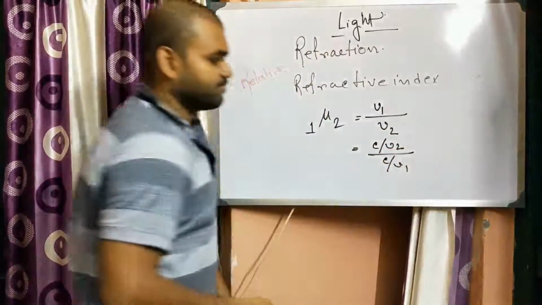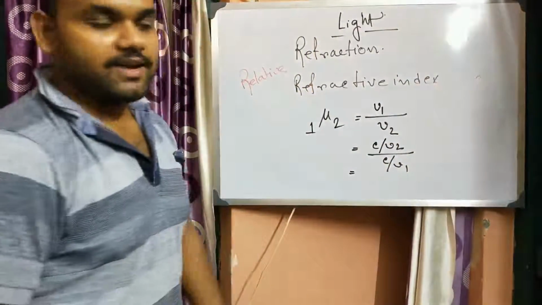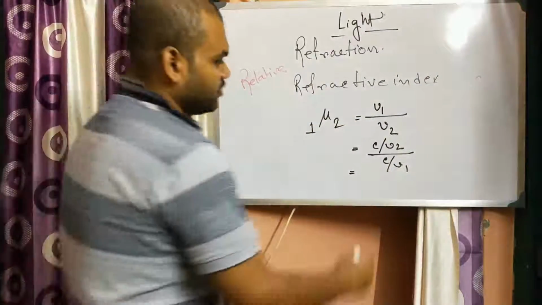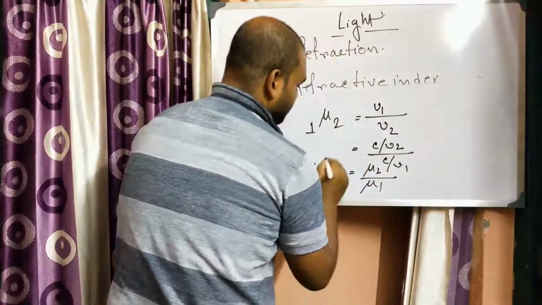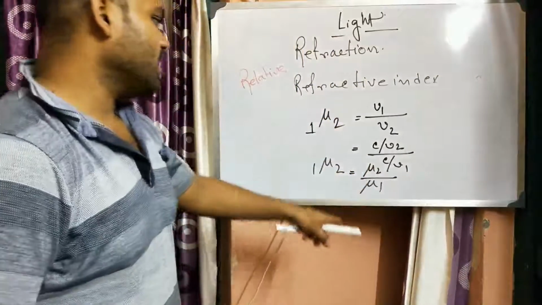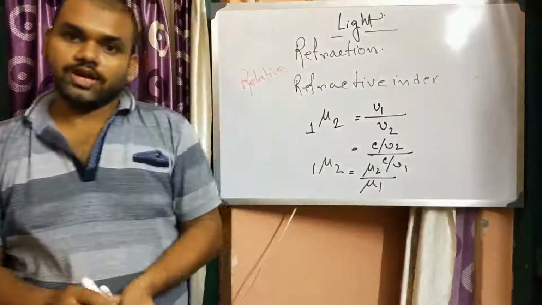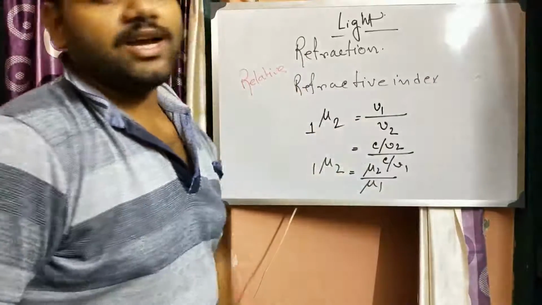Now what is C by V2? C by V2 is the absolute refractive index of medium 2. So 1mu2 is equal to mu2 by mu1, and 2mu1 will be mu1 by mu2.